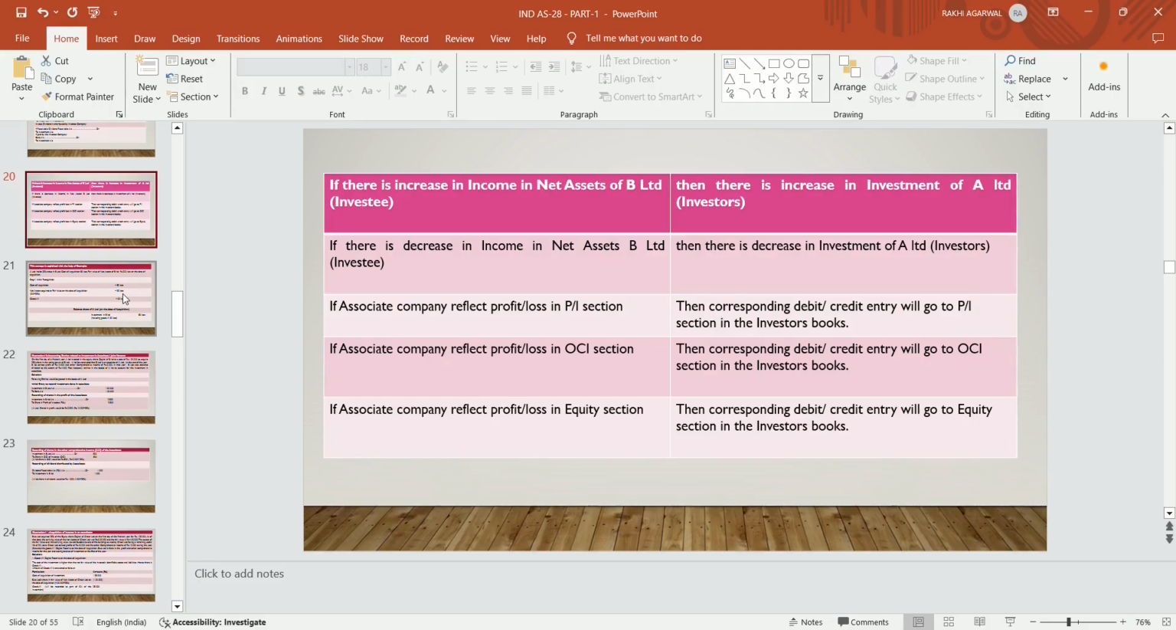If an associate company, that is the investee company, reflects profit or loss in the P&L section, then the corresponding debit or credit entry, in case of loss or profit, will go to the P&L section in the investor's books. If the associate company reflects profit or loss in the OCI section, then the corresponding debit or credit entry will go to the OCI section in the investor's books. If the associate company reflects profit or loss in the equity section, then the corresponding debit or credit entry will go to the equity section in the investor's books.